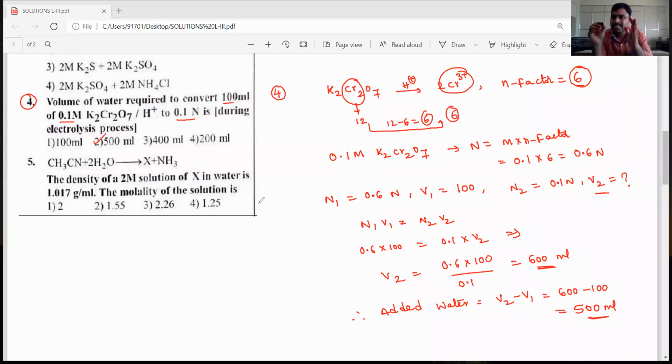Just imagine that potassium dichromate's initial concentration is 0.1 molar, with 100 ml of solution. It is converted into 0.1 normal. Then how much water do we need to add? First you have to find the final volume. The final volume of the solution minus the initial volume gives the added water, so the added water is equal to 500 ml. Okay, dear students, let's go for the fifth question.